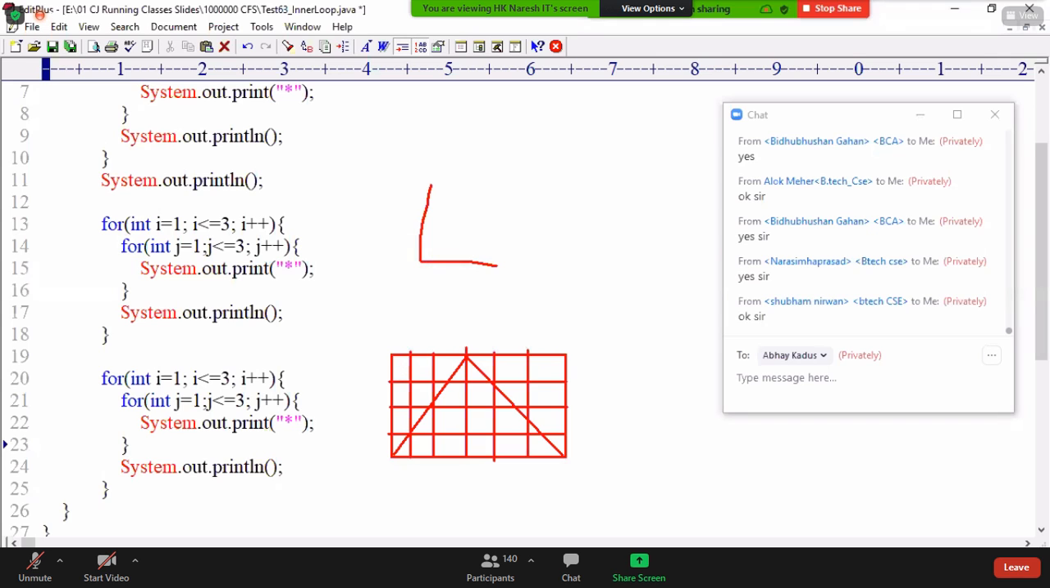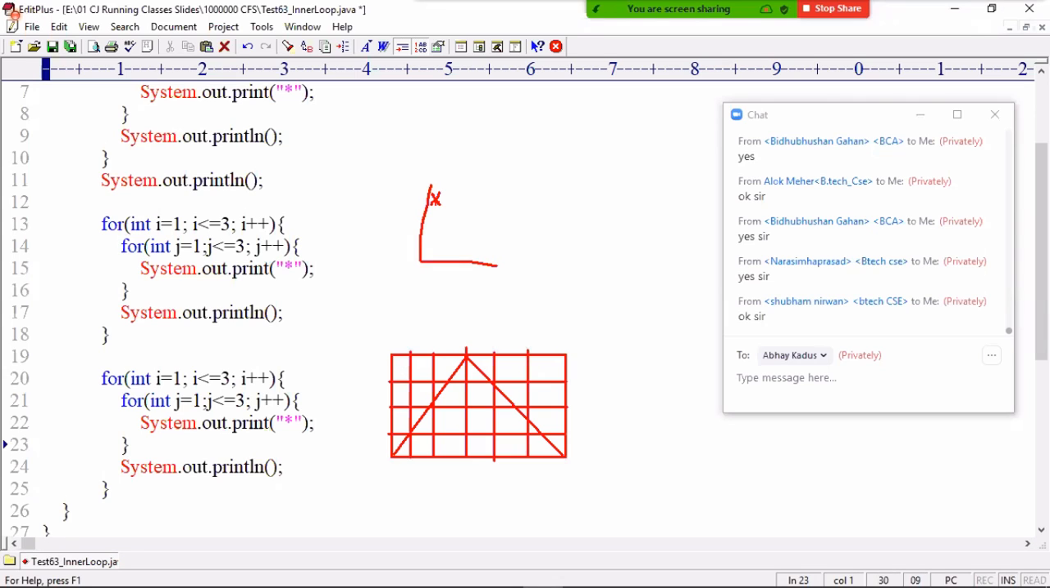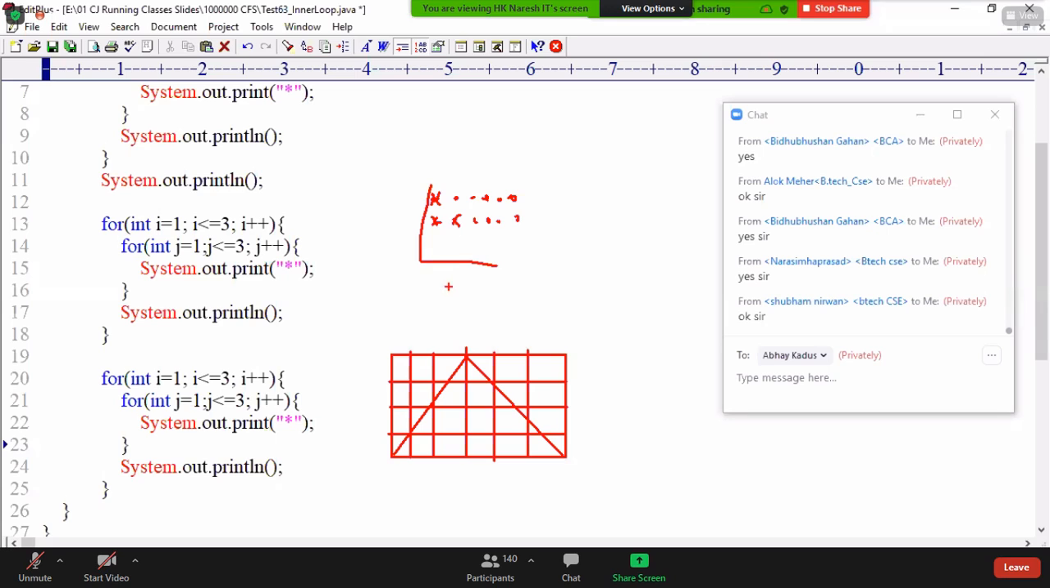Okay, let's say I want to display a left angle triangle. In the first row, first column, display star. Remaining all columns, display space. Second row, star, star. Remaining all columns, display space. A star or space, both you have to display. If you want to work with a triangle, you have to display both star and space.